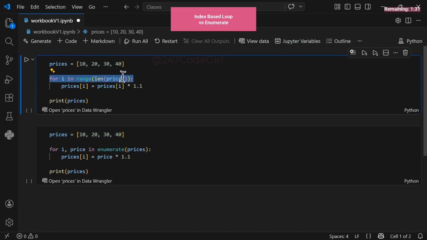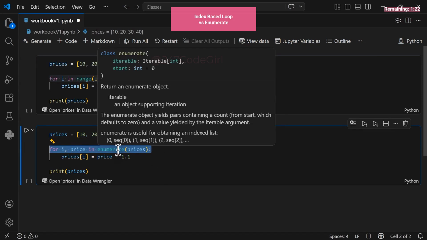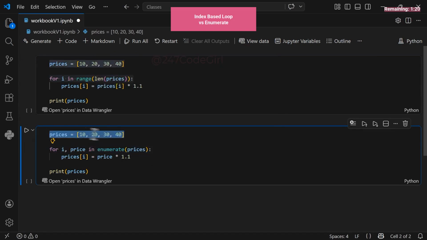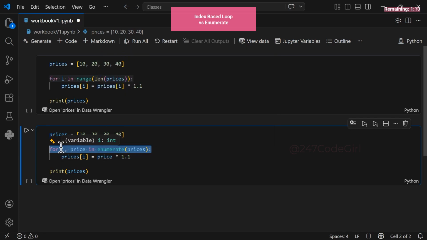That is exactly what the i variable represents. It's our index tracker. Now, here is a powerful alternative, the enumerate function. What enumerate does is transform how we handle the list. It takes our prices list and processes it automatically, moving through one item at a time. The major advantage? You can extract both the index and the actual value simultaneously.